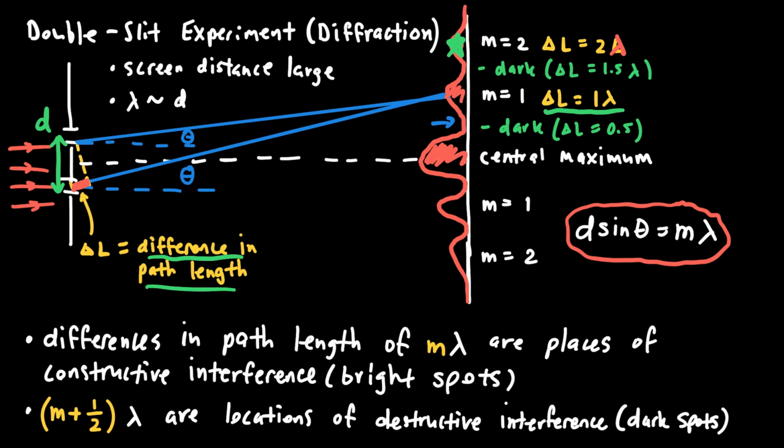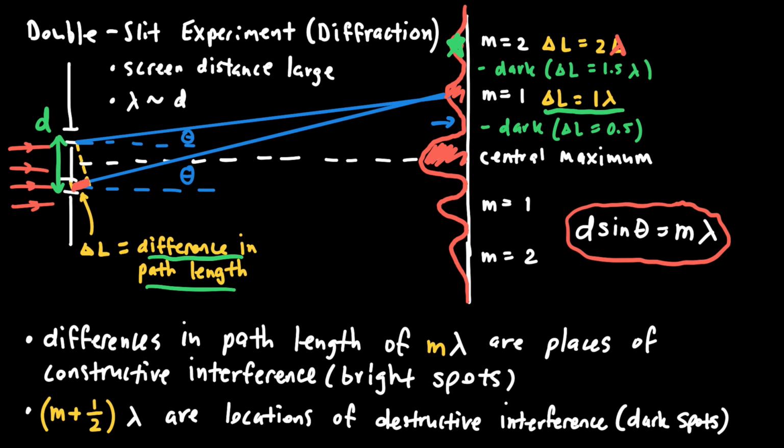And so at any location where the difference in the path length is some integer number of the wavelength, there will be a bright spot. And that's my first bullet point down below. Differences in path length of some integer number m times lambda are places where there will be constructive interference, or bright spots. And then obviously, if they're in phase when the difference in the path length is equal to 1 lambda, 2 lambda, 3 lambda, then the way that I would get destructive interference is if one wave was halfway out of phase with the other wave.